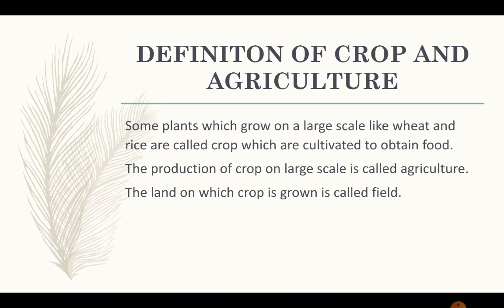The production of crops on a large scale is called agriculture, and the land on which a crop is grown is called a field. Agriculture is the term given to the production of such crops, and the land or area where we grow these crops is called a field or farm.